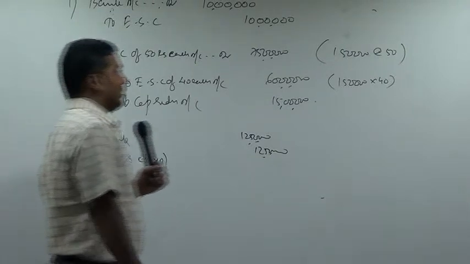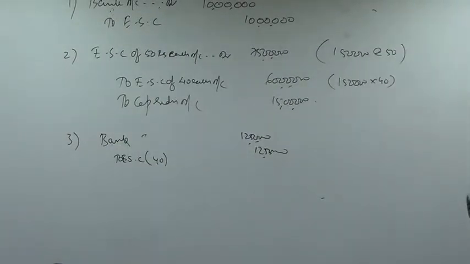Okay. So now how do I deal with that? Look at the board. What is the total amount of trade creditors? Please tell me.